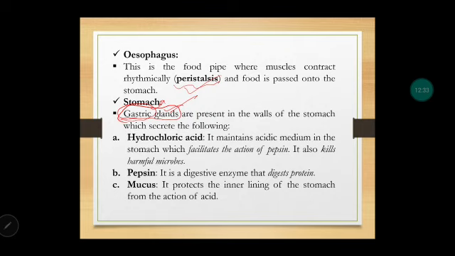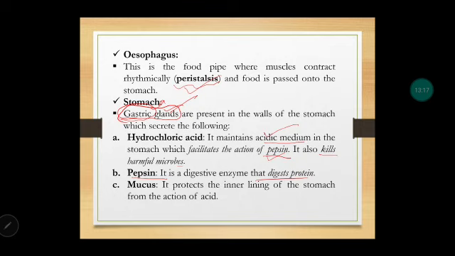Firstly, it is releasing hydrochloric acid. Now it is an acid, so it will maintain an acidic medium in the stomach. Now why is this acidic medium required? First and foremost, it is required to activate pepsin. Pepsin is a digestive enzyme which digests protein. So this enzyme will be activated only in the presence of acid. Secondly, it also kills harmful microorganisms. So hydrochloric acid, what is the importance in the stomach? Firstly, it will make the medium acidic so that the pepsin can react. Secondly, it also kills harmful microbes.